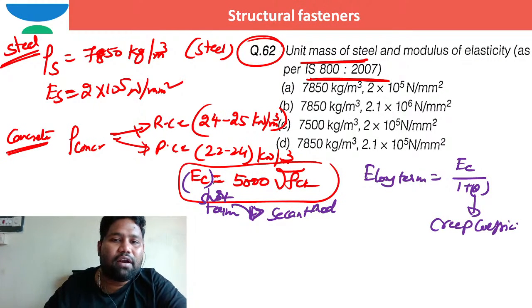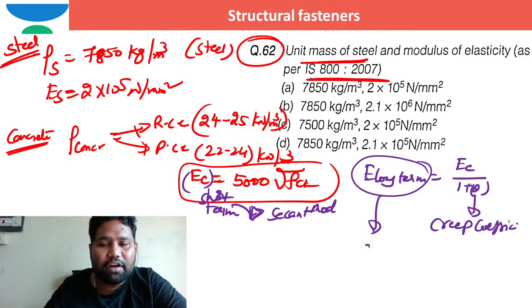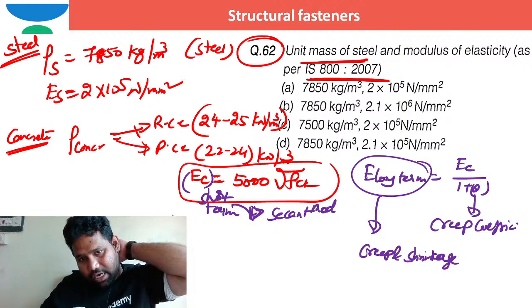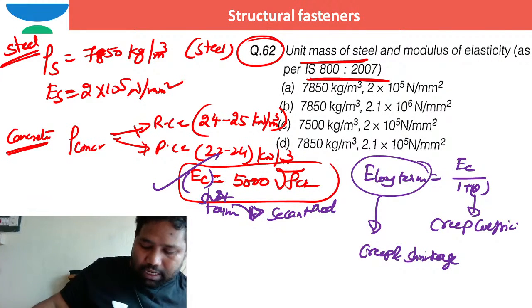The Young's modulus for concrete for short term and for long term is different. In long term, I need to consider the effect of creep and shrinkage, the long term effects also. If I don't consider the effect of creep and shrinkage, then I need to use this short term Young's modulus, which is Ec, which is 5000 root fck.